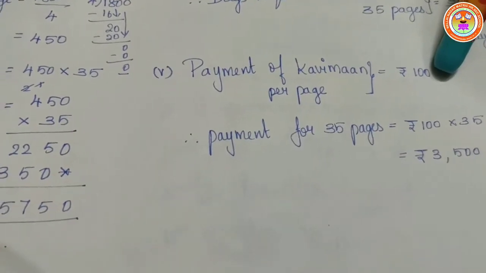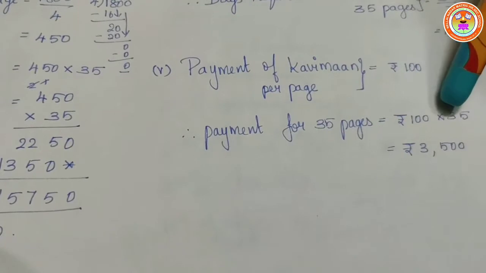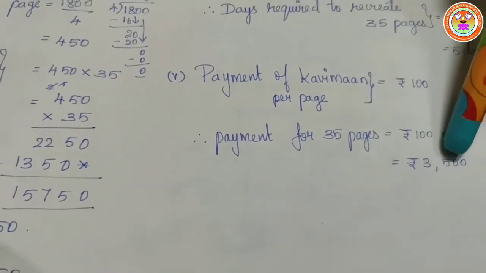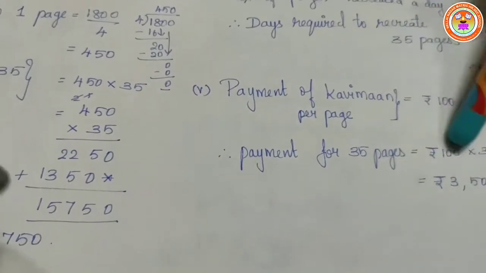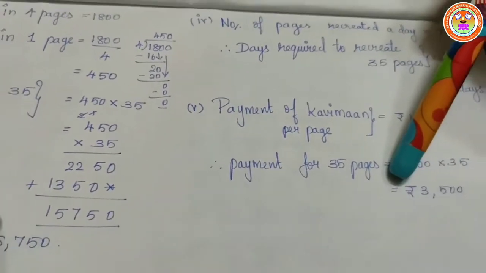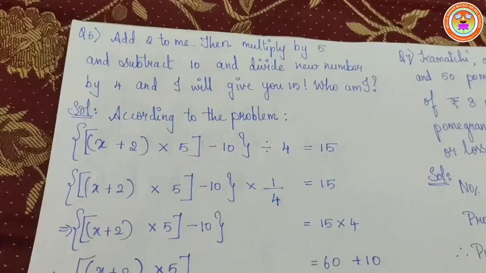Therefore, payment for 35 pages will be ₹100 into 35, that is equal to 3,500. That is the amount received by Kaviman for the work he has done. Understood? Yes, we'll move on to the next sum.